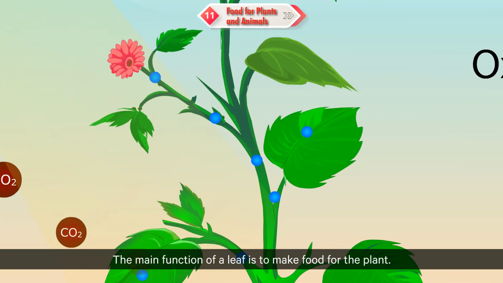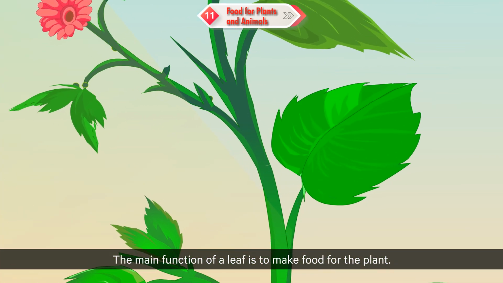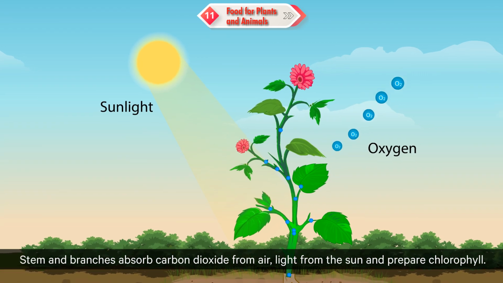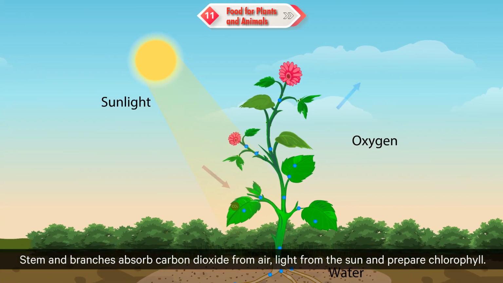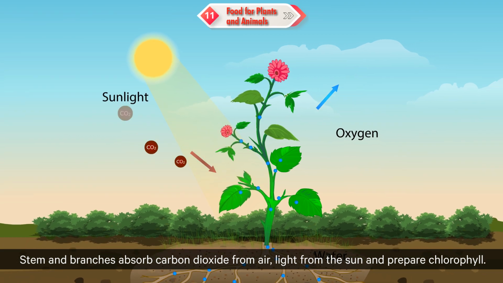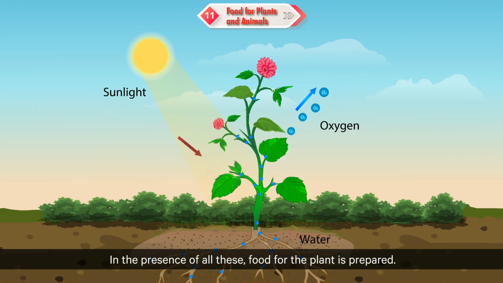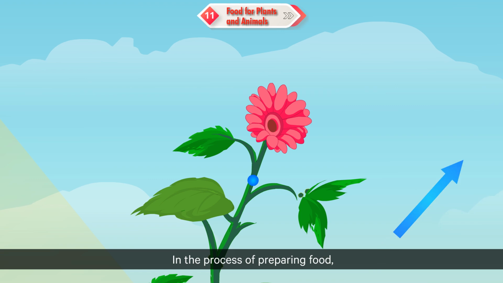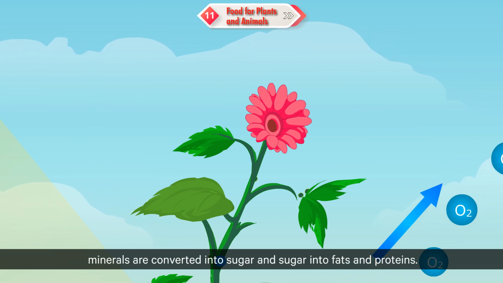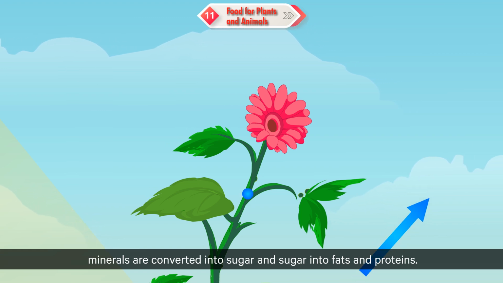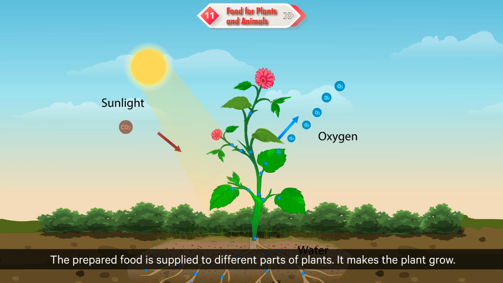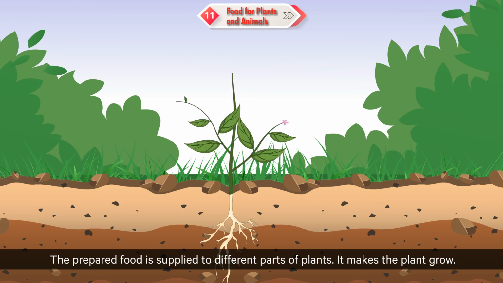The main function of a leaf is to make food for the plant. The leaves get water and dissolved minerals from soil through roots. Stem and branches absorb carbon dioxide from air, light from the sun, and prepare chlorophyll. In the presence of all these, food for the plant is prepared. In the process of preparing food, minerals are converted into sugar and sugar into fats and proteins. The prepared food is supplied to different parts of plants. It makes the plant grow.